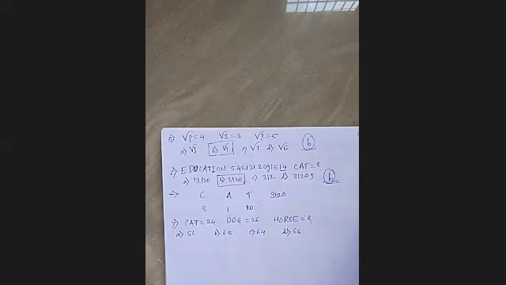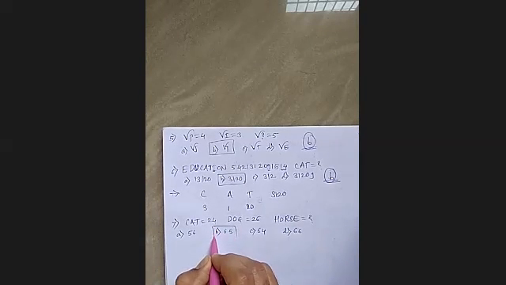Again, it is a matter of only writing that particular thing, nothing else. Yes, and I got it. I'm sure everyone will definitely get this. So its answer is no doubt B, that is 65.